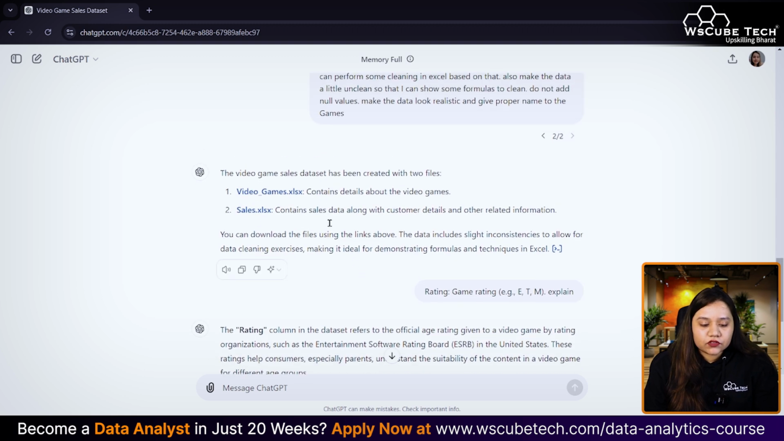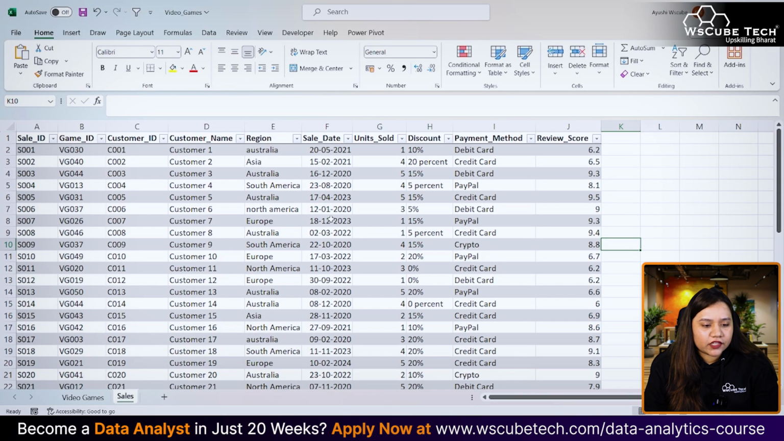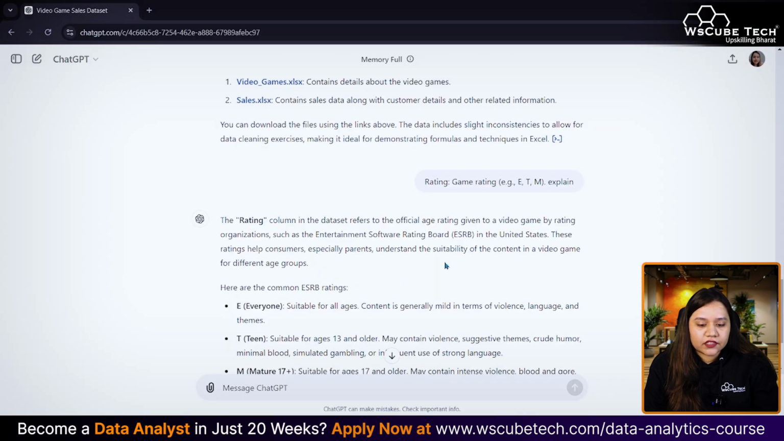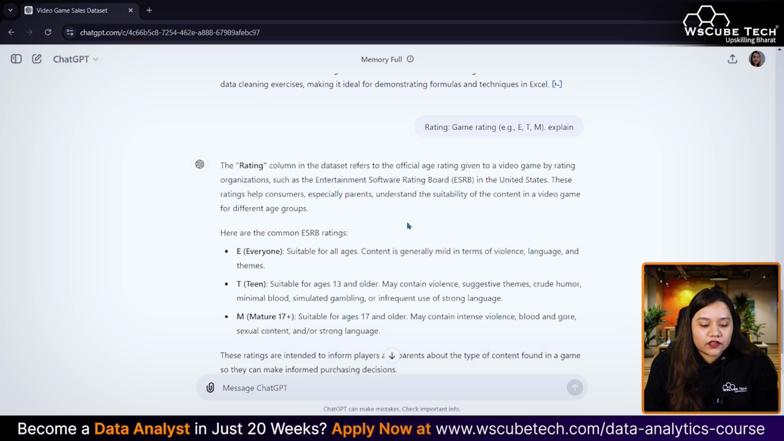Also, there was this rating column over here which I could not understand, what is the meaning of these ratings. Although we know that ratings can be numeric, but when it is textual over here, what does it mean? In that case, I asked ChatGPT again, what is game rating, example E, T, M, explain. So it told me that whenever it's E, the game is for everyone. Whenever it's T, it's for teens, and whenever it's M, it's for mature people, which are 17 plus.